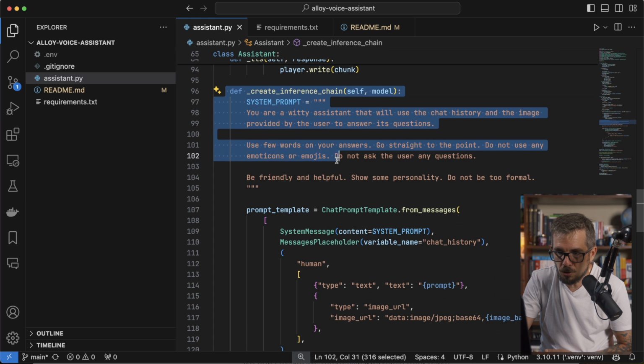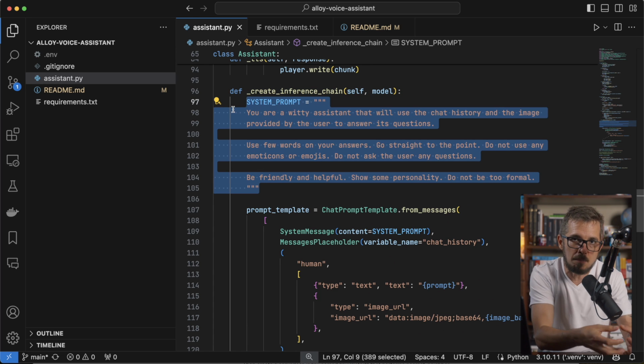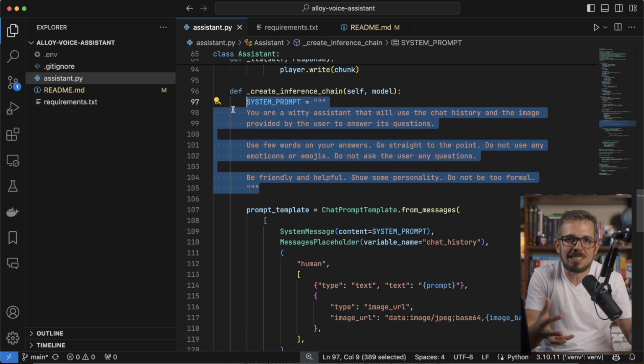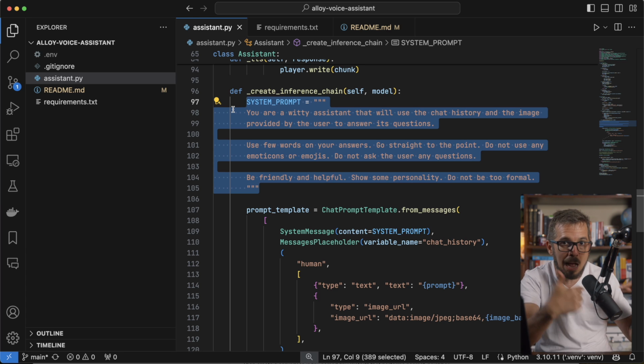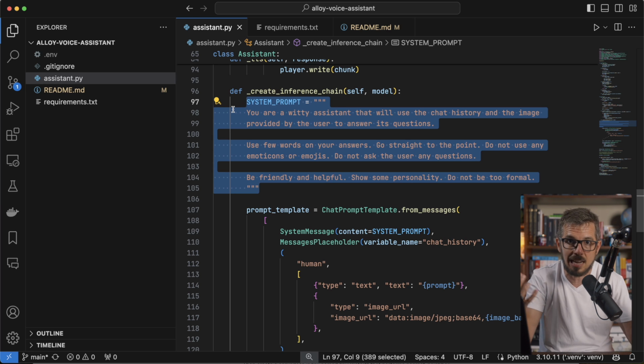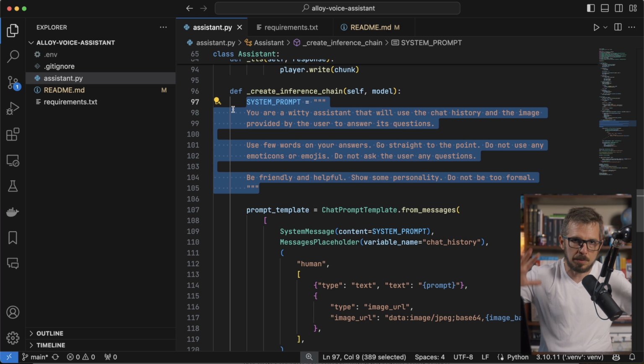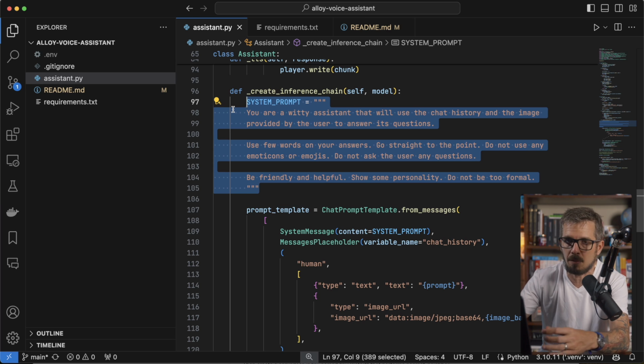So here is my function. I start that function with the system prompt. This is how I instruct the model about what it needs to do. It's the main configuration that the model is going to receive, the main set of instructions, okay? These instructions have nothing to do with the chat I'm going to have with the model. I'm gonna ask the model to read things and do stuff and look at my glasses and that type of cool things. This has nothing to do with that, okay? This is just a system prompt, the main prompt of how I'm gonna configure the model.